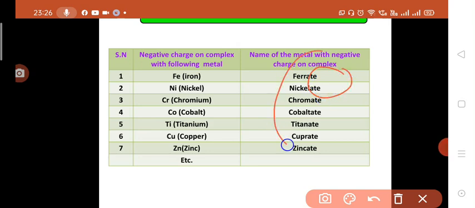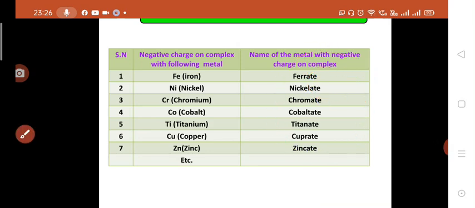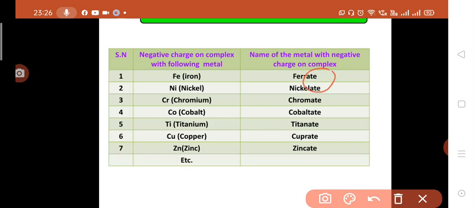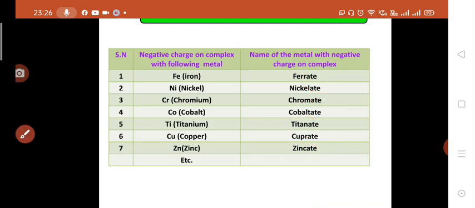So here you can see that everywhere the metal complex ends with the suffix "ate". Everywhere you can see that the metal complex has a negative charge. In that case, the metal will end with the characteristic suffix ate. So if iron is present in a complex that has a net negative charge, we will not write iron in the coordination complex. Instead of that we will write ferrate.